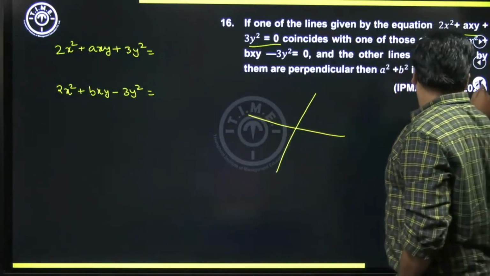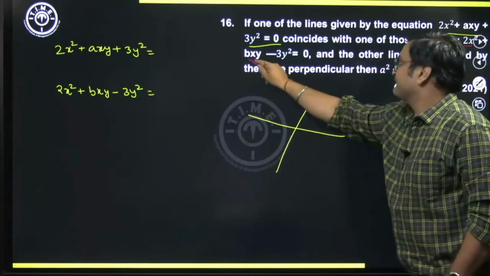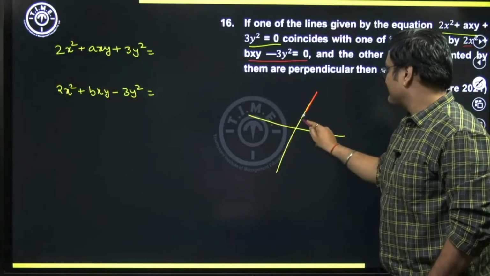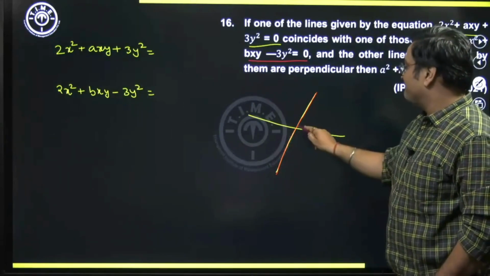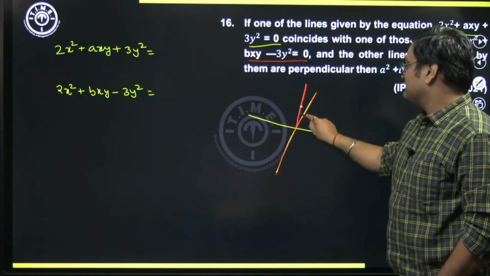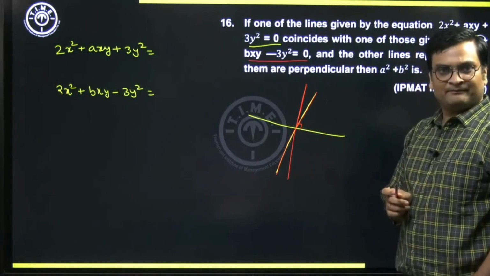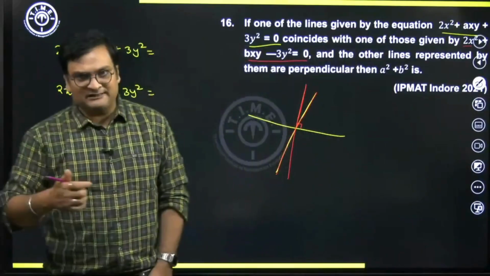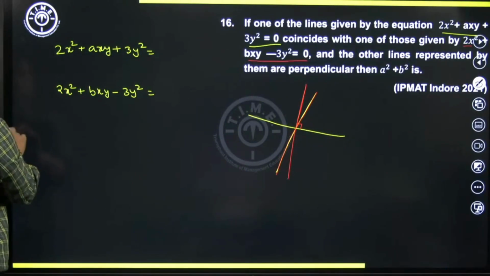For the second equation, the pair of lines represented by this are such that one of the lines will coincide, and the other line is going to be perpendicular to the other line. So one of the lines coincides and the other is perpendicular. Then what can we say about the value of a square plus b square?